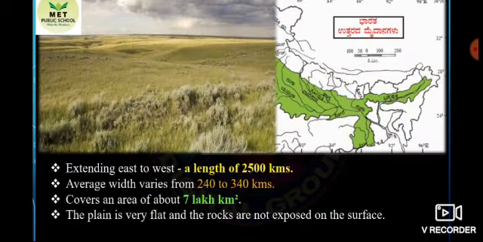Extending from east to west, its length is 2500 kilometer. The average width varies from 250 to 340 kilometer. It covers an area of about 7 lakh square kilometer. The plain is very flat and rocks are not exposed on the surface. This plain is very fertile and very flat.